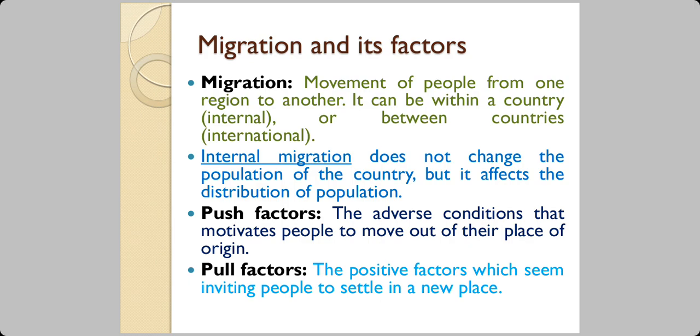And the other is the pull factor. These are the positive factors which seem to invite people to settle down in a new place. If you think, I want to settle down in Australia, then suddenly you'll find Australia seeming a very attractive place for you, inviting you with open arms. And then you find that the government is also doing that. They want skilled people, and you have the skills, so you move out.